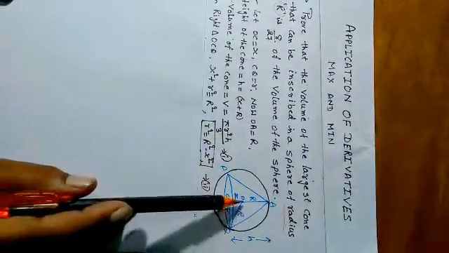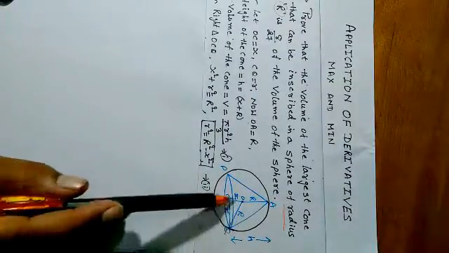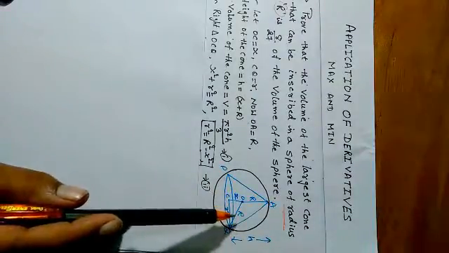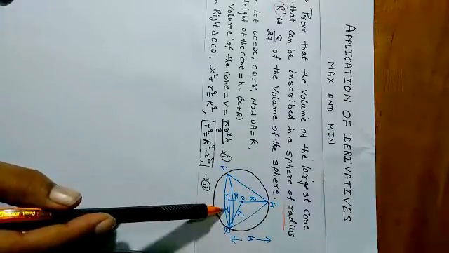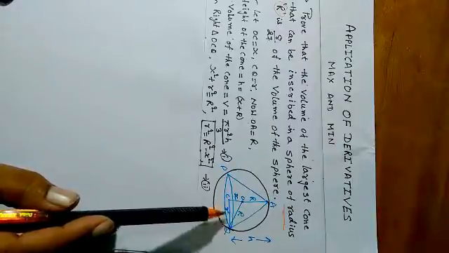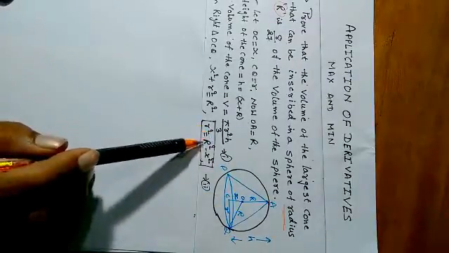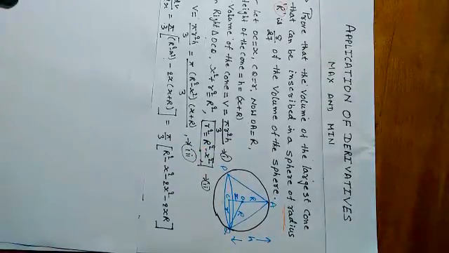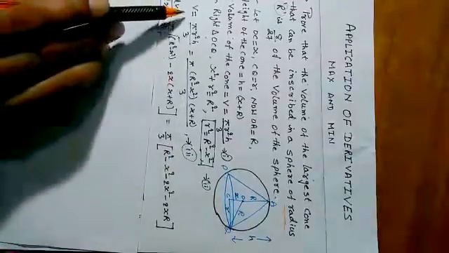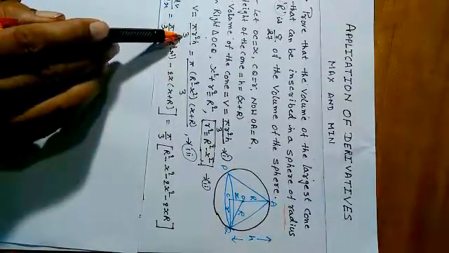In the right angle triangle OCQ, R square is equal to x square plus small r square. Here we find the value of small r square: r square is equal to capital R square minus x square. Now the volume of the cone is pi r square h by 3.